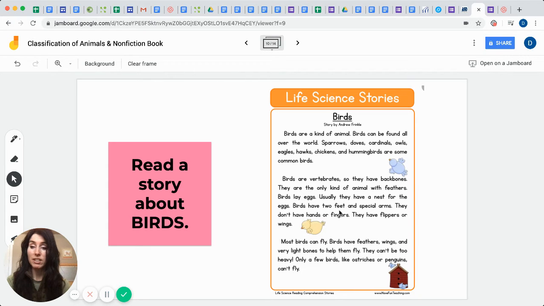Birds have what? 2 feet. And they have special arms called what? Wings. Most birds can fly. Birds have feathers, wings, and they have very light bones, which allow them to fly. They're very hollow. They can't be too heavy though, otherwise they can't fly.